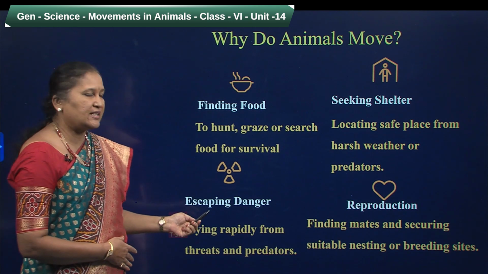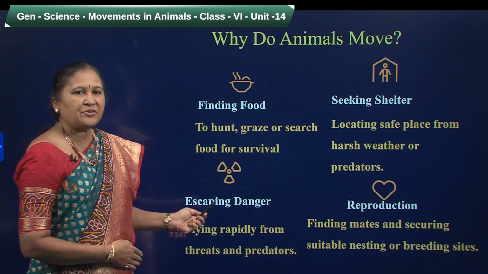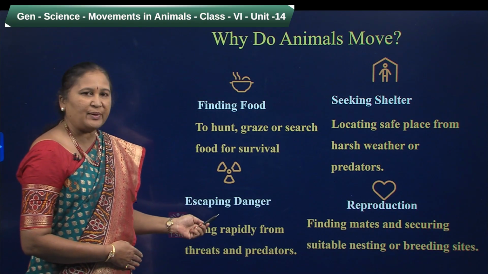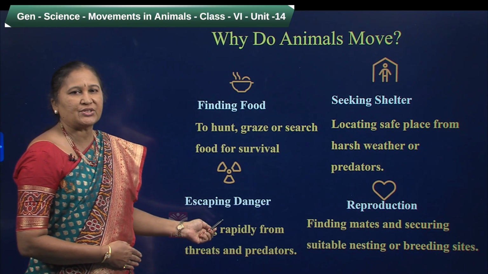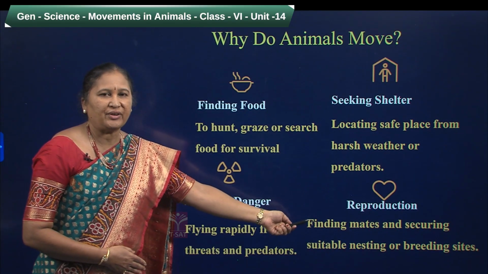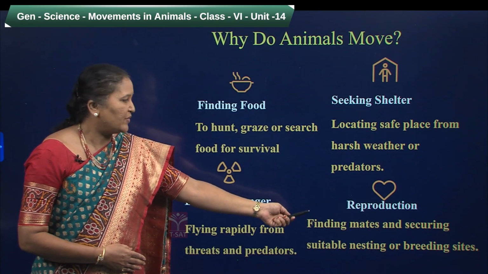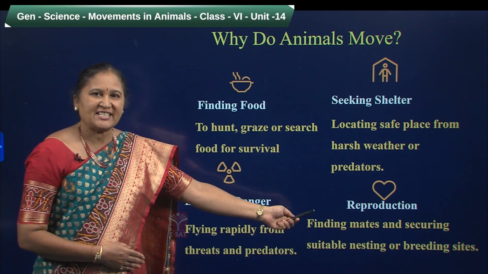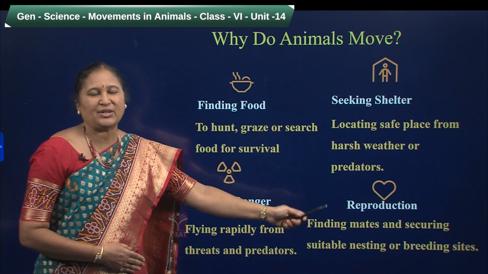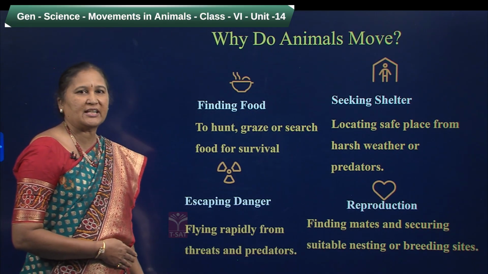And the next one is they have to escape from their enemies or predators. So to escape from them, to find a safe place, they have to move from one place to another place. And the important life process is reproduction. To find their mates and to find a healthy breeding site or a healthy nesting site, they have to move from one place to another place. So it is necessary for animals to move from one place to another place.